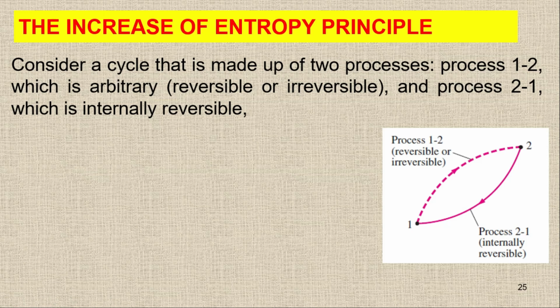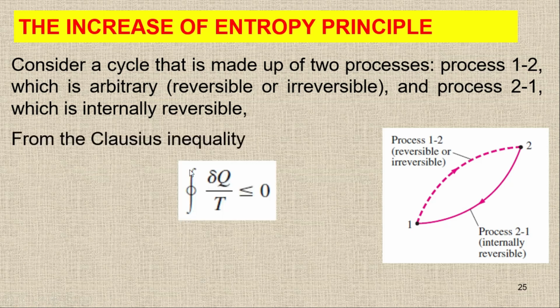From the definition of Clausius inequality, we can say that the cyclic integral of delta q upon T is less than or equal to 0. So this is for the cyclic integral. Right now in this cycle there are two different processes, so if I write down the equation for each process, I can expand it like this.